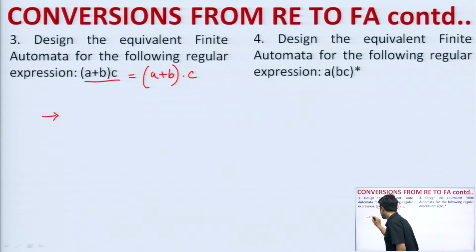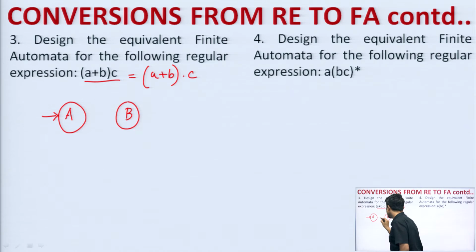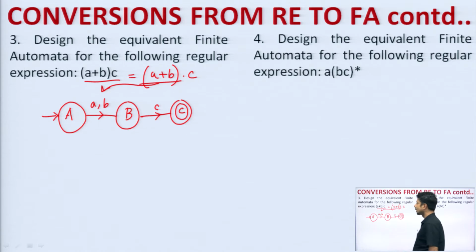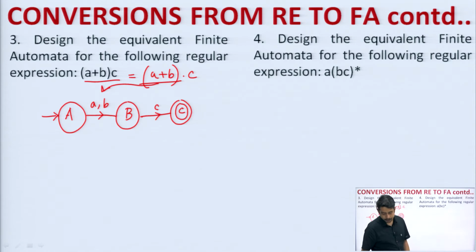What do we need to do? A state A, I will take another state B, and here I will be having one transition which will give A comma B. So, A plus B is denoted by this diagram. Dot C. So, simply I have to take one more transition and this will be your final state. I hope this is the final automata for the given expression. Okay. Later on you decide whether it is an NFA or DFA. Okay. Let us go with question number 4.